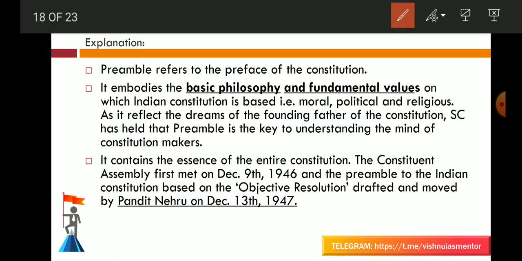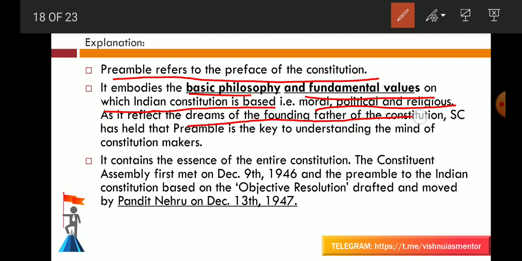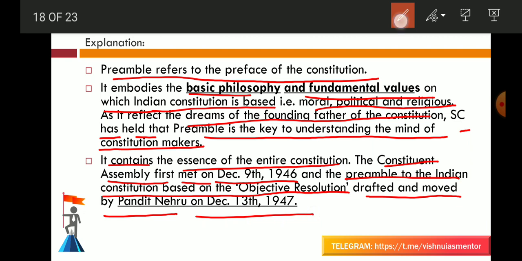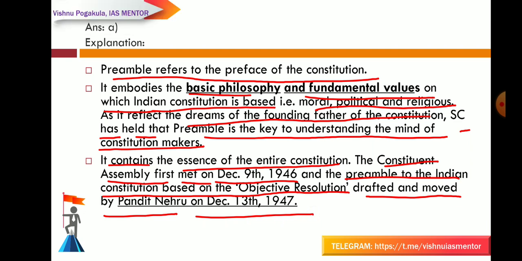Let's see the explanation. The preamble refers to the preface of the Constitution. It embodies the basic philosophy and the fundamental values on which the Indian Constitution is based, that is moral, political and religious. As it reflects the dreams of the founding fathers of the Constitution, the Supreme Court has held the preamble is a key to understanding the mind of the Constitution makers. It contains the essence of the entire Constitution. The Constituent Assembly first met on December 9, 1946 and the preamble to the Constitution was based on the objective resolution drafted and moved by Pandit Nehru on December 13, 1946. Okay, so the preamble is a key to understand the mind of the Constitution makers.